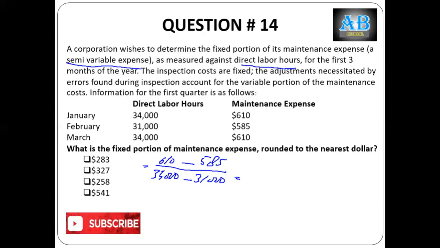So 25 divided by 3,000. This would be the variable cost per hour, 25 divided by 3,000 equals 0.0083.